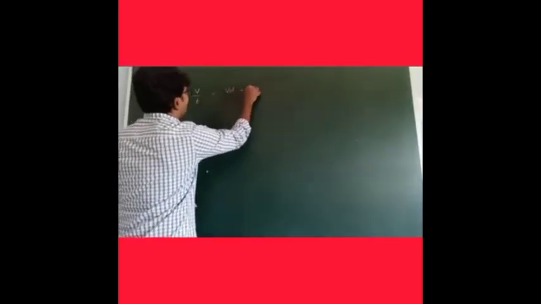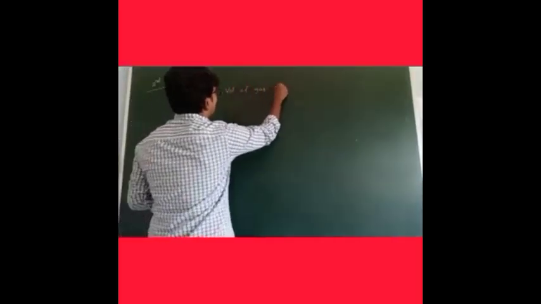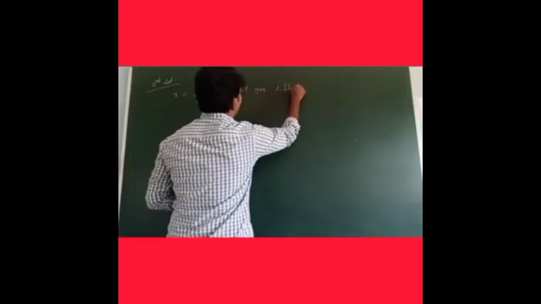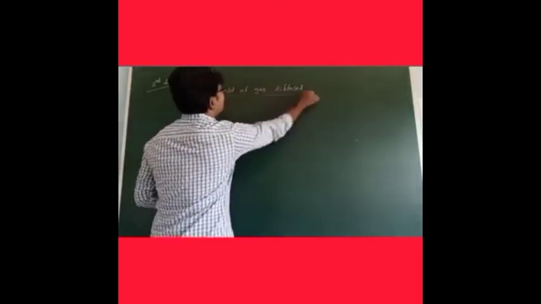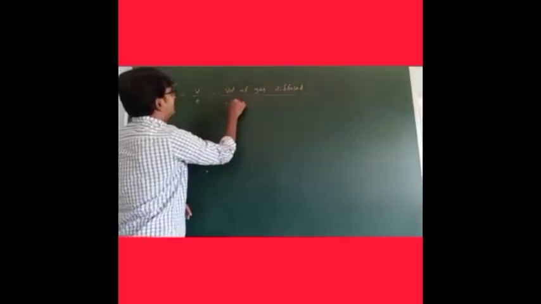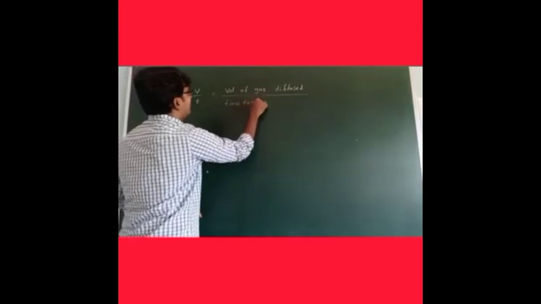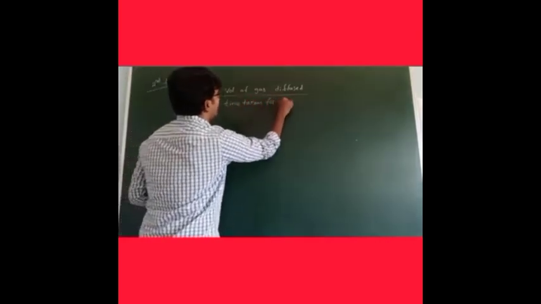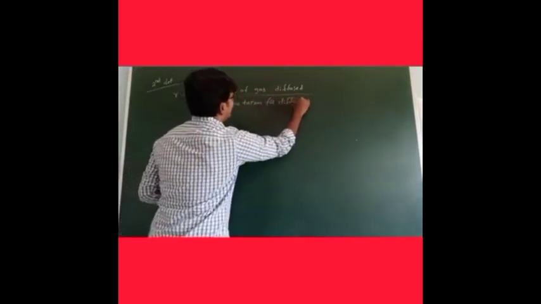So V means volume of gas diffused, T means time taken for diffusion. Okay?